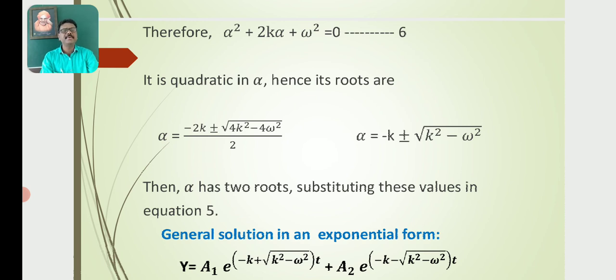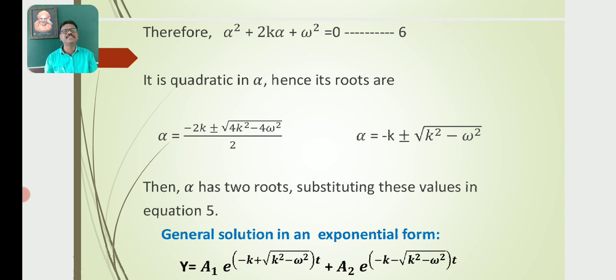Then after simplification we get α = −k ± √(k² − ω²). That means α = −k + √(k² − ω²), and α = −k − √(k² − ω²). Then α has 2 roots.